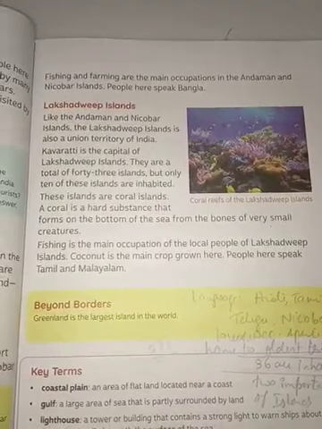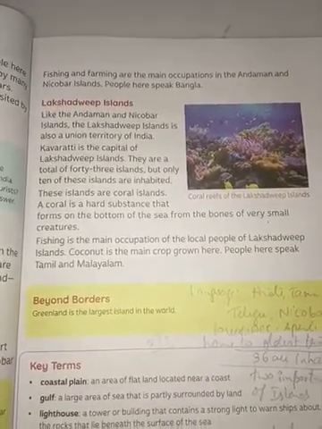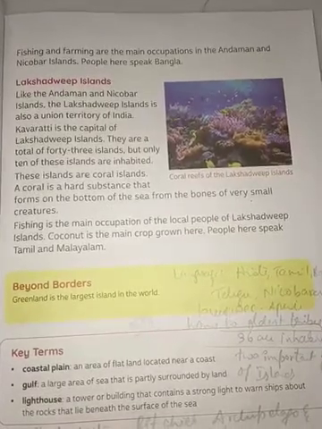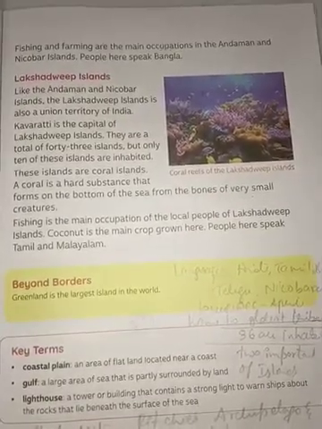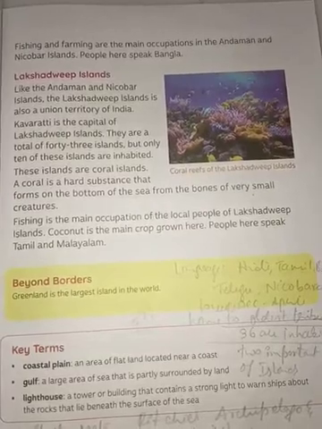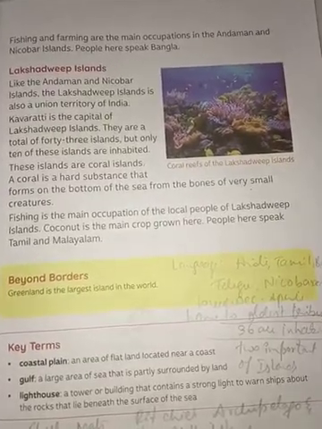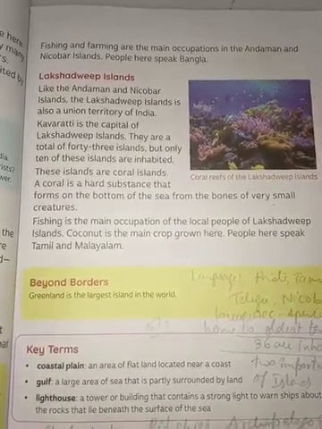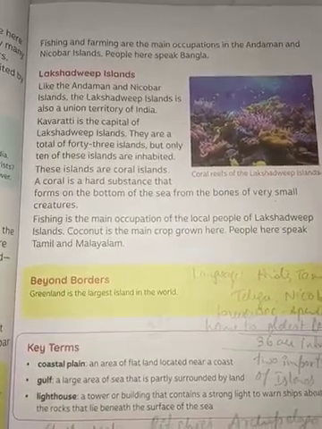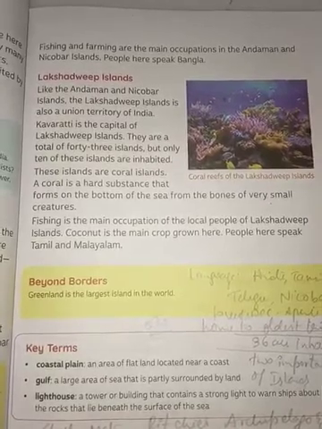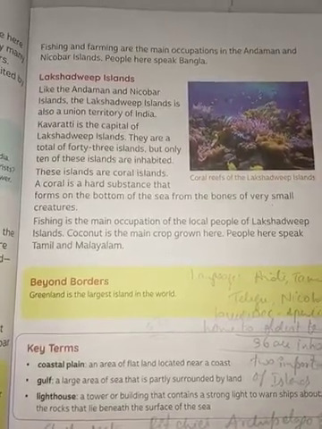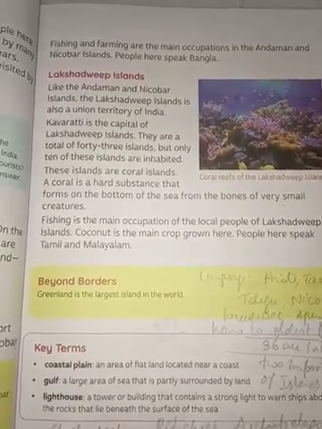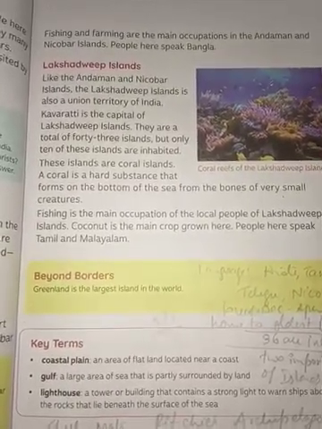So dear students, so far we have studied the coastal plains, the states covered by coastal plains, their lifestyle, importance of coastal plains and meaning of island. In that, Andaman Nicobar Island features. Now we will move on to the Lakshadweep Islands. Like Andaman Nicobar, these are also a union territory. Kavaratti is the capital of Lakshadweep. It has 43 islands, but how many are suitable for people to live? Only 10. And it consists of coral islands.